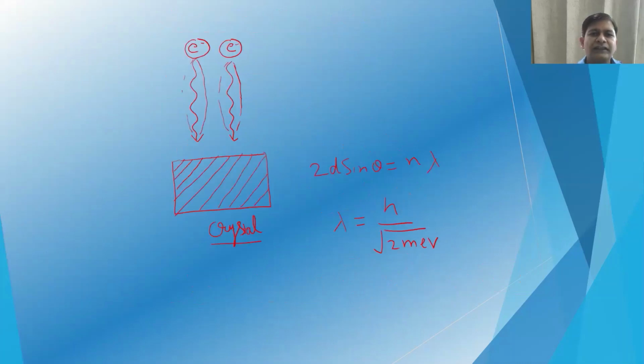Now this wave nature of the incident particle was proved by the diffraction of an electron beam. It is diffracted in the same way as X-rays are diffracted from a crystal, and it follows the diffraction law, which is Bragg's law: 2d sine theta equals n lambda, where d is the interplanar spacing and theta is the angle of the incident electron beam or X-rays.